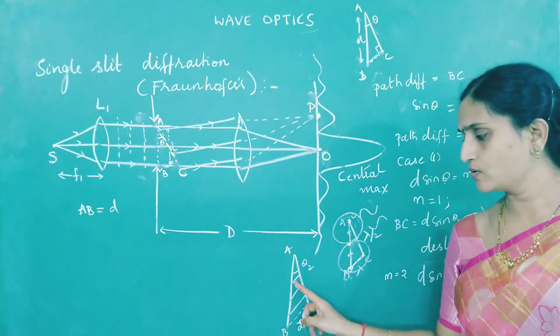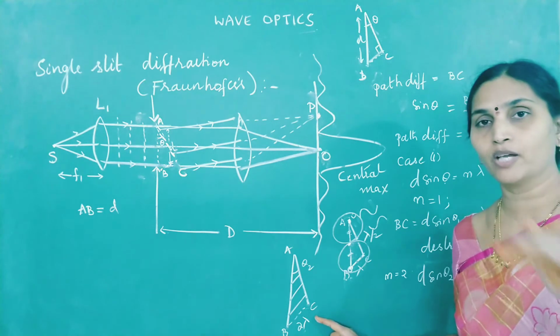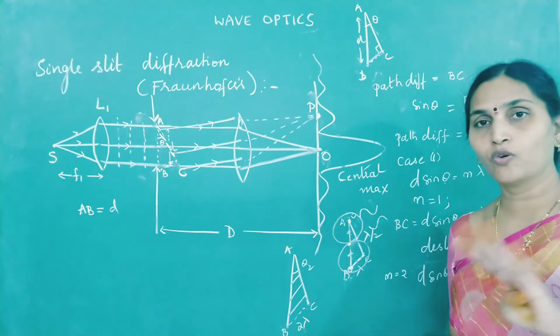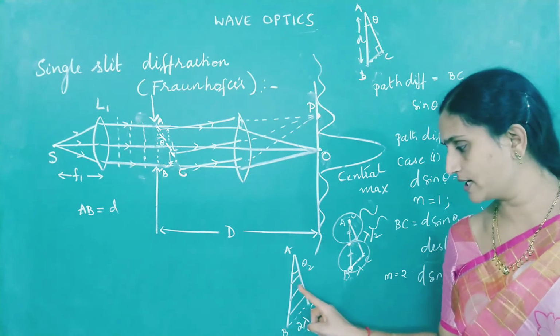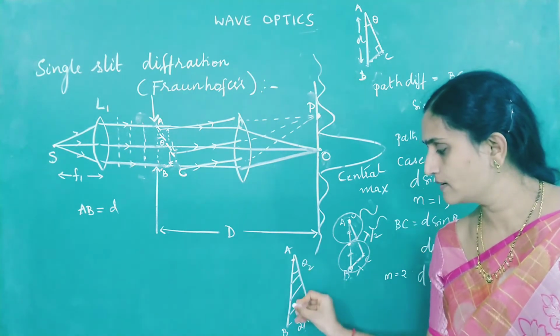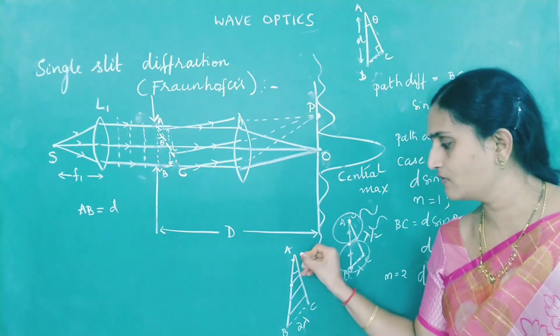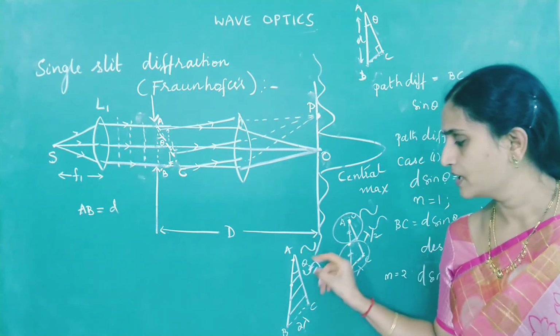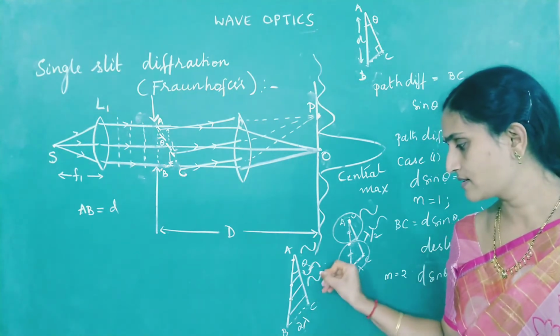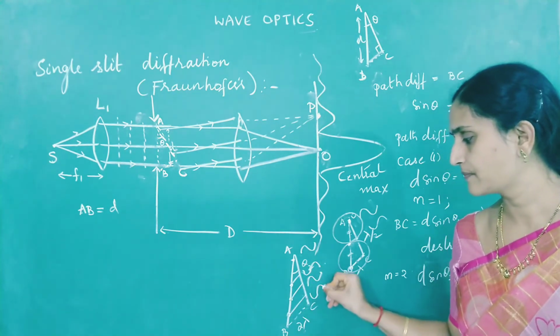Because we have to divide the slit only into half period zones, that means lambda by 2 portions. How many lambda by 2s are there in 2 lambda? 4 lambda by 2. So I have divided the slit into 4 parts. For every point in the first one, there exists a point in the second one which differs by 180 degrees. So if this is crest, this will be trough.